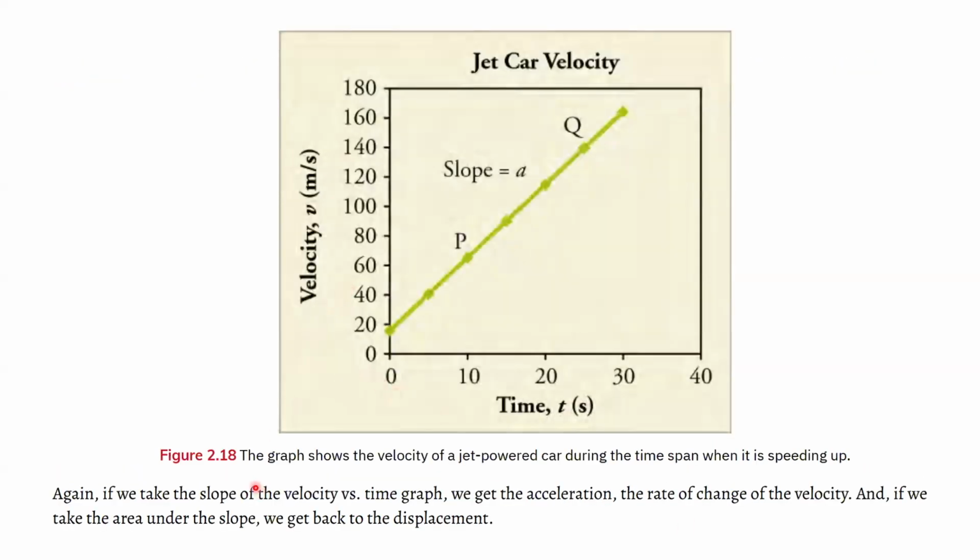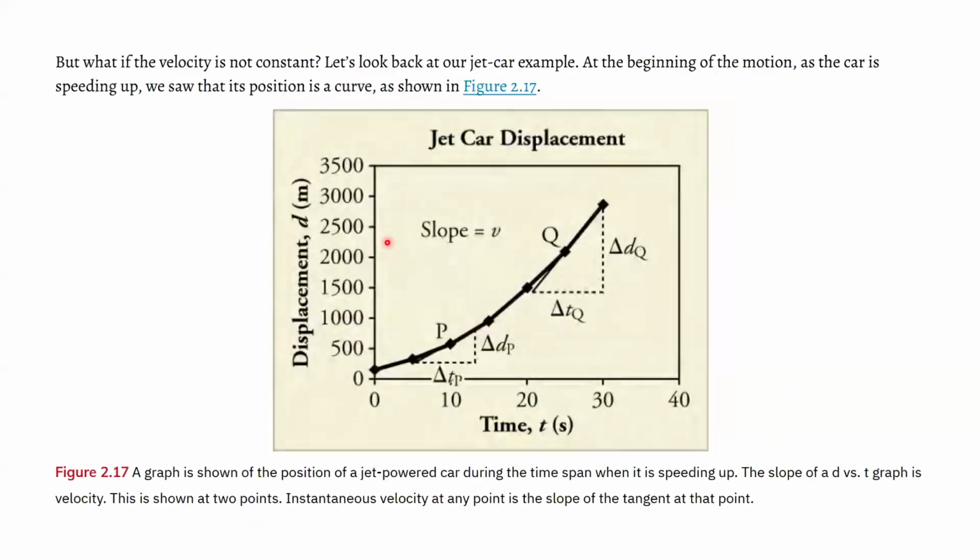Now we're going back to graphing velocity on the y-axis, the vertical axis. Time is still on the x-axis. Just as for this one, if we have displacement on the y-axis and time on the x-axis and we calculate the slope, we get velocity.